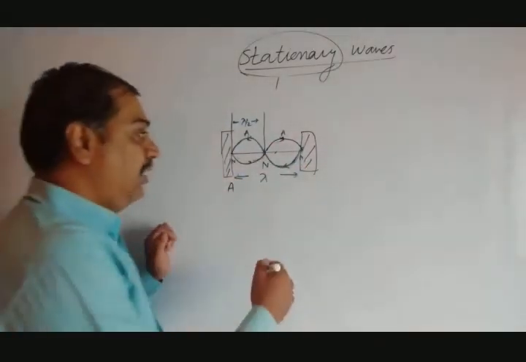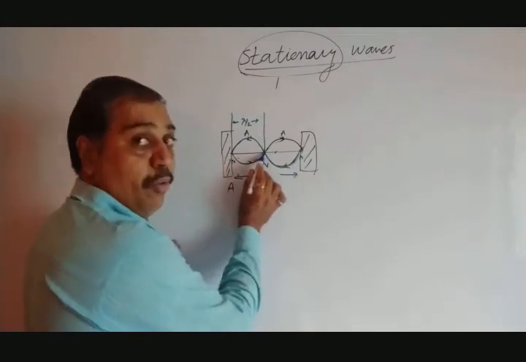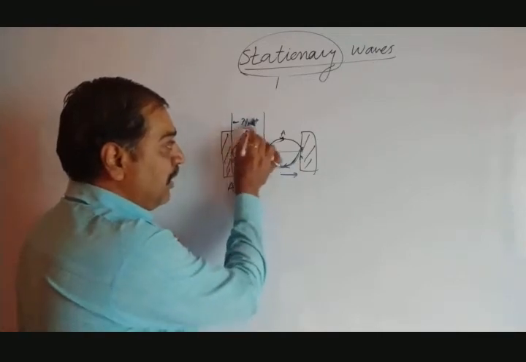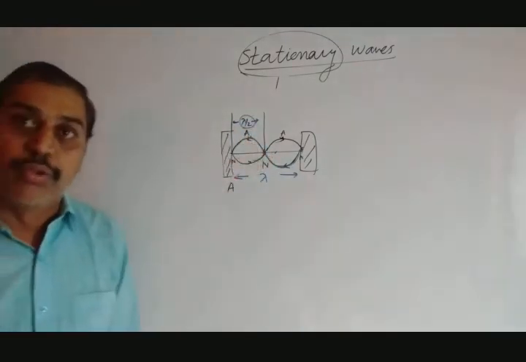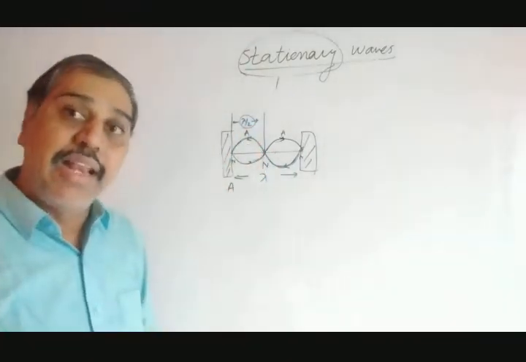From this we can say here there is a node. Here alternate nodes get formed. What is the distance between the first node and the adjacent node? It is lambda by 2. So two adjacent nodes are separated from each other by a distance of lambda by 2.